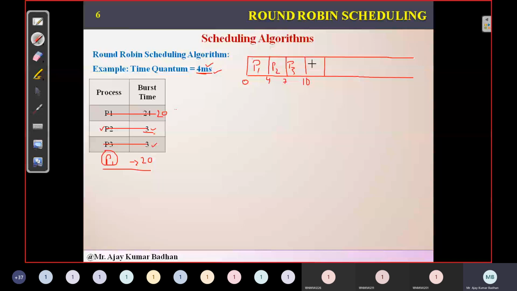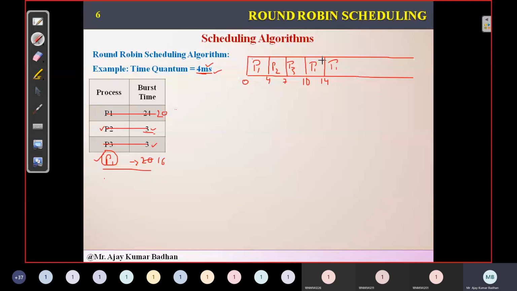So again we will allocate the process P1. Since we have 4 milliseconds, after that we need to stop this process. So it will be executing only for 4 milliseconds. So 10 plus 4 is 14. Then what is the total amount of work it is left with now? 16, isn't it? So we definitely have to interrupt here because the slots are only for 4 milliseconds. Even though we don't have any other process, we can't allow it to continue. We definitely have to interrupt it. Then we can allocate it again, since no other process is there.